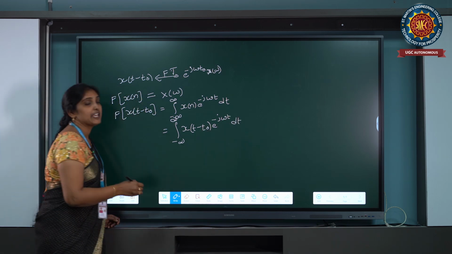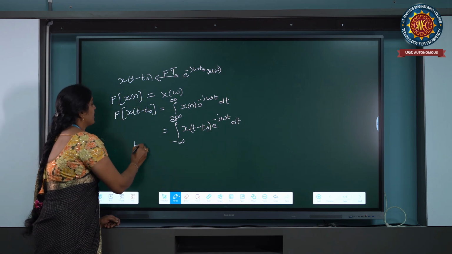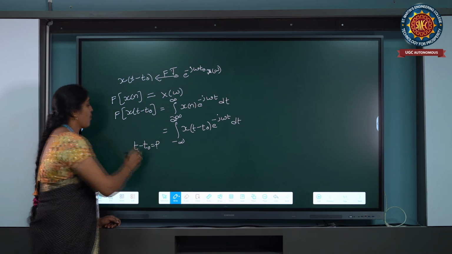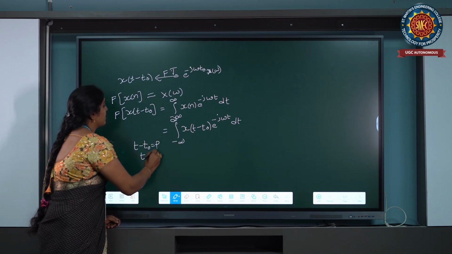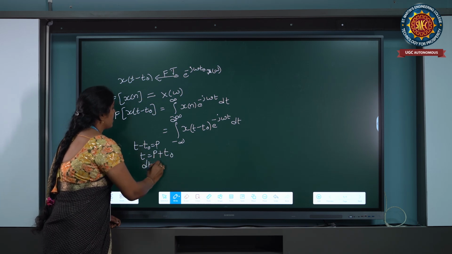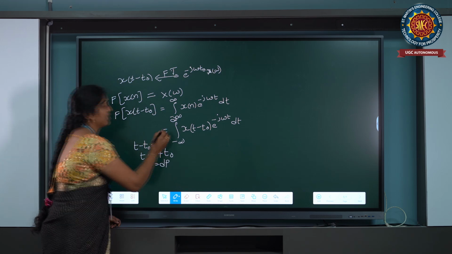Now take t minus t naught equal to p. Let us take t equal to p plus t naught, and dt equal to dp. Now substitute these values in that equation.